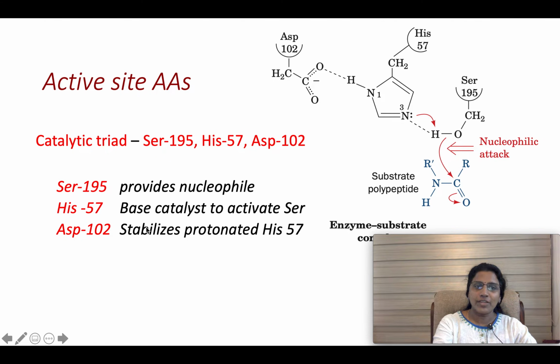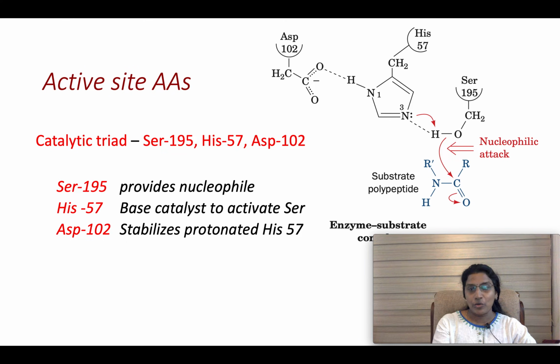And aspartic acid 102 stabilizes the protonated form of histidine 57. This is aspartic acid 102. When histidine abstracts a proton, it becomes NH plus, and the charge of histidine 57 is stabilized by this aspartic acid 102. These are the roles of these 3 amino acid residues which are part of the catalytic triad: serine 195, histidine 57 and aspartic acid 102.